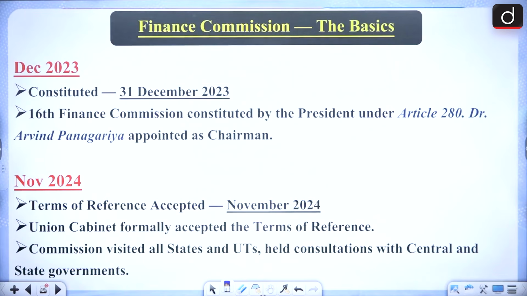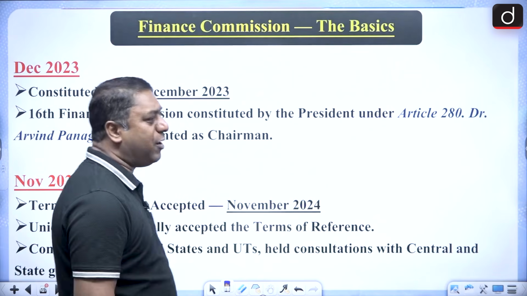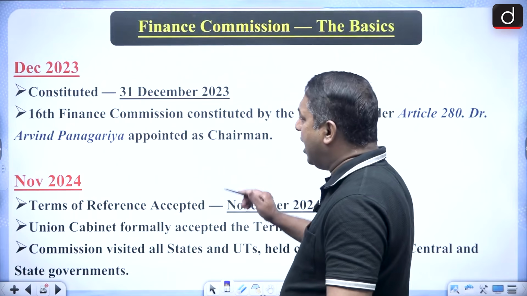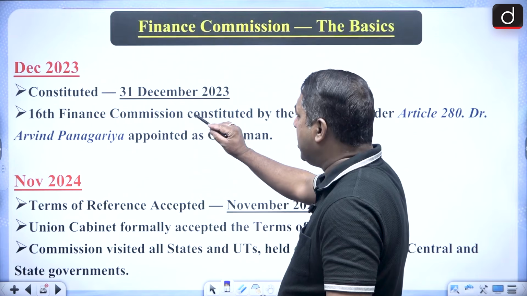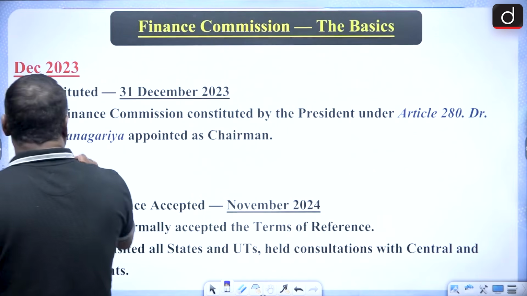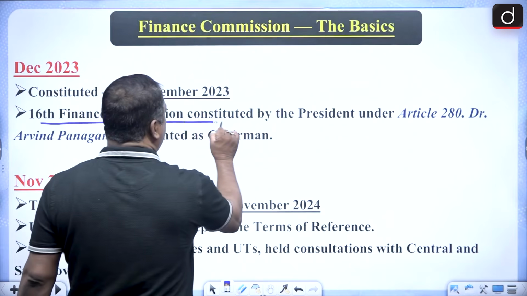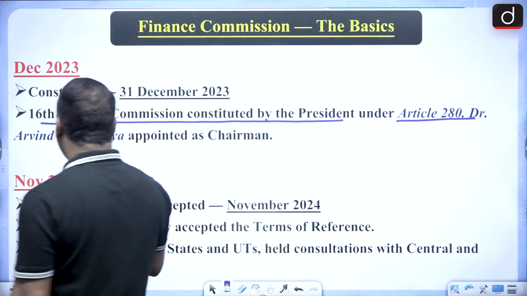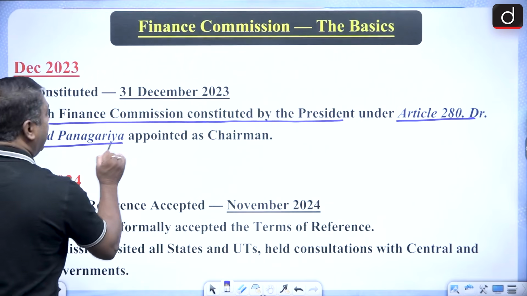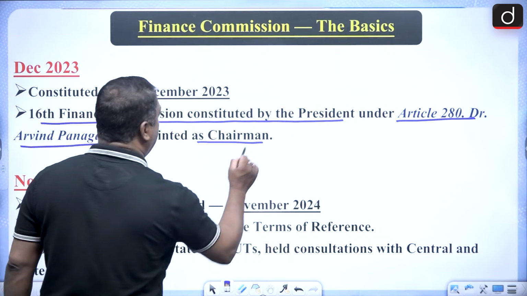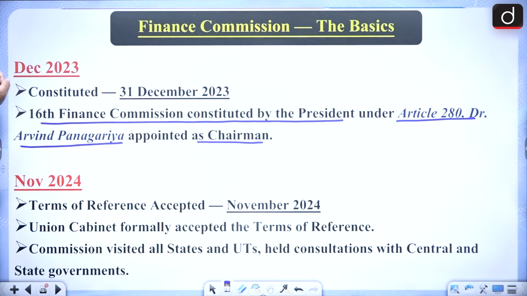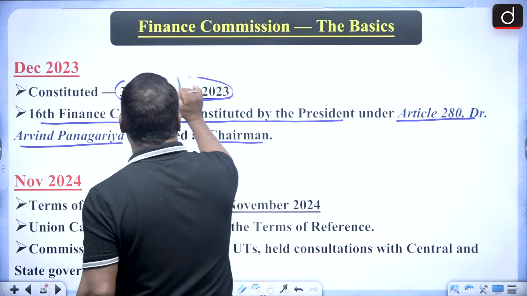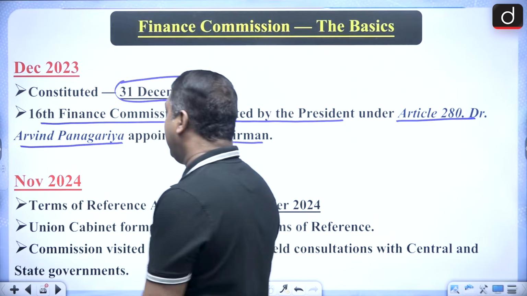Then, when we talk about the 16th Finance Commission, it was constituted on 31st December 2023 by the President under Article 280, and Dr. Arvind Panagariya was appointed as the chairman. Remember it. When was the 16th Finance Commission constituted? It's December 31st, 2023.